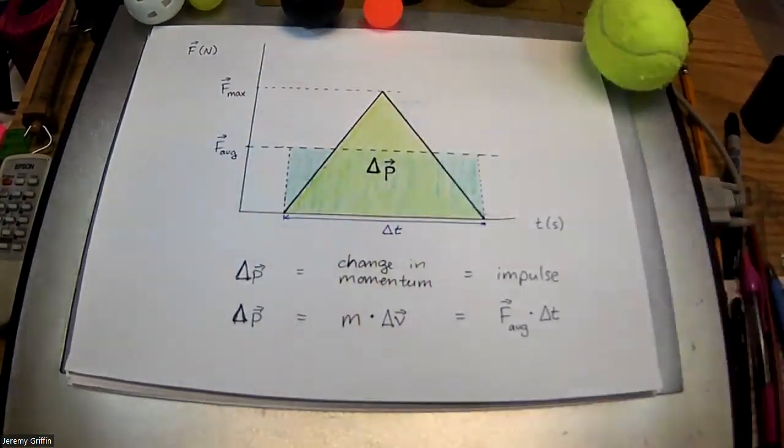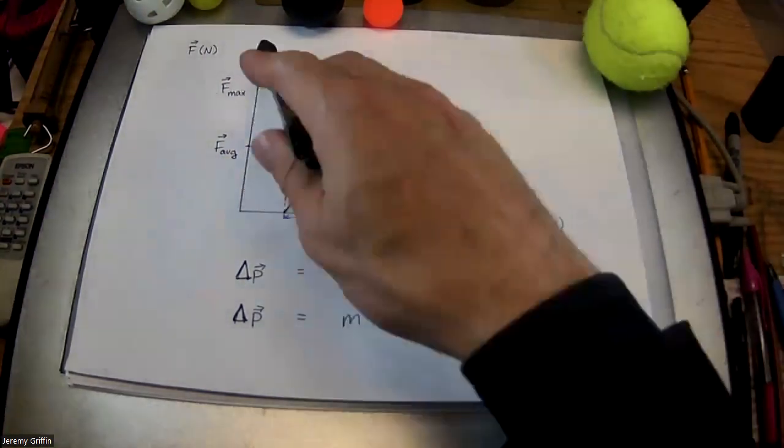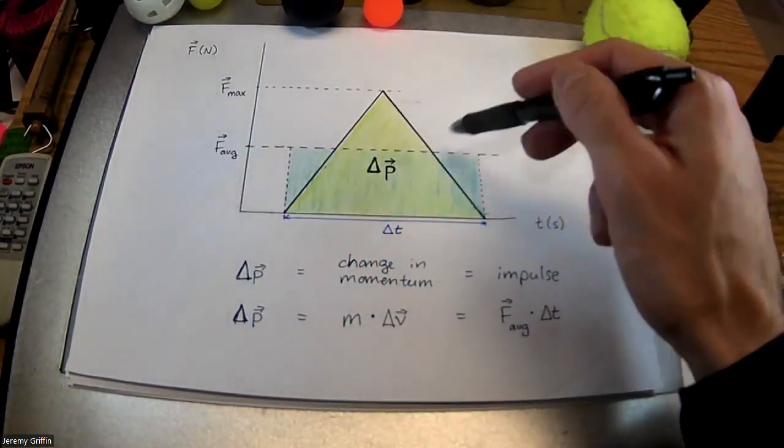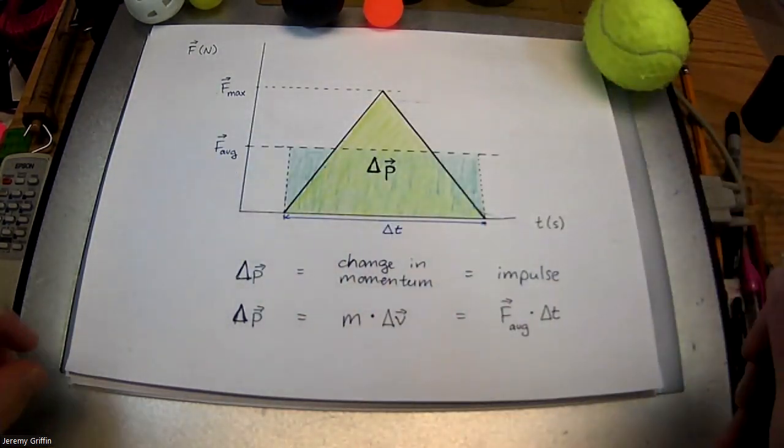Now, this looks pretty similar to work, which is the area under force times distance. So if it was a force versus distance curve, the area under that would be the change in energy, like the work done. But for a force versus time, we're talking about impulse, the change in momentum.